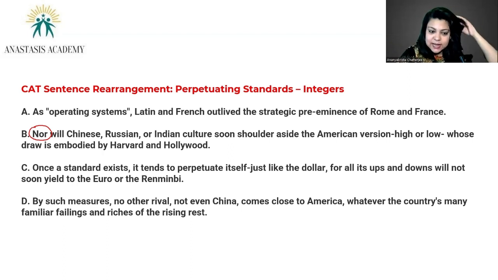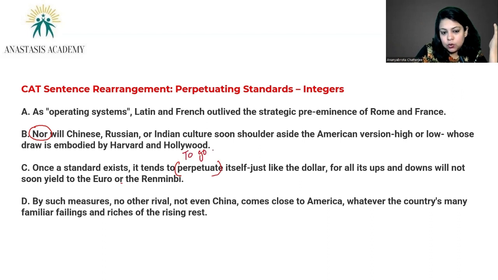Once a standard exists, it tends to perpetuate. Perpetuate means to go on and on. A notion that perpetuates, a belief that perpetuates, a law. Once a standard exists, it tends to perpetuate itself, just like the dollar. For all its ups and downs, it will not soon yield to euro or renminbi.